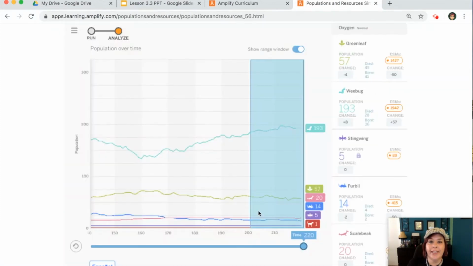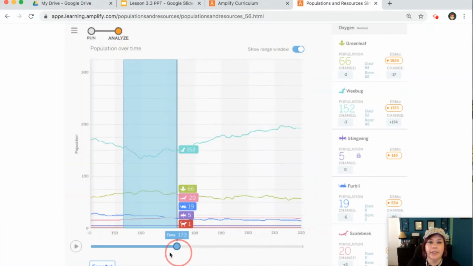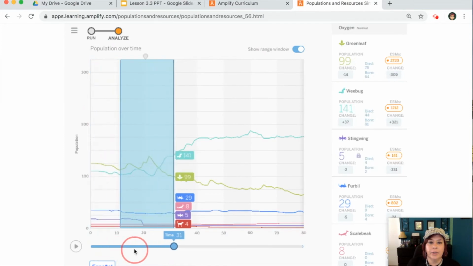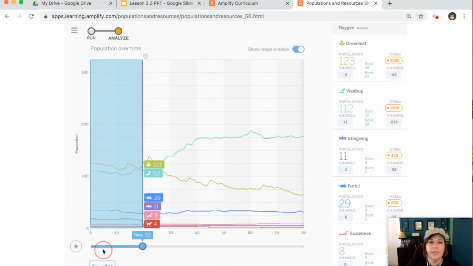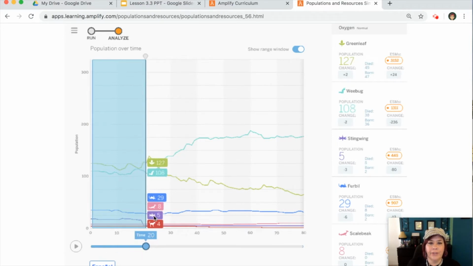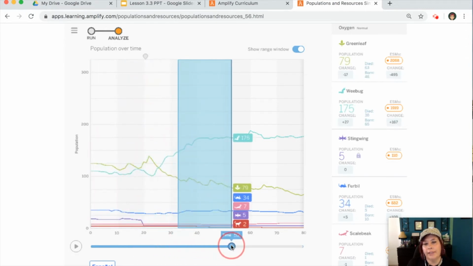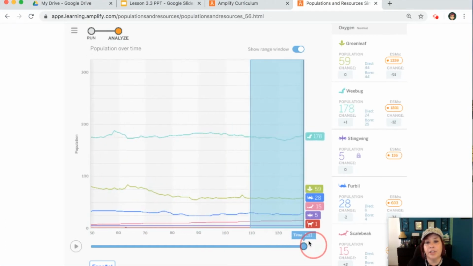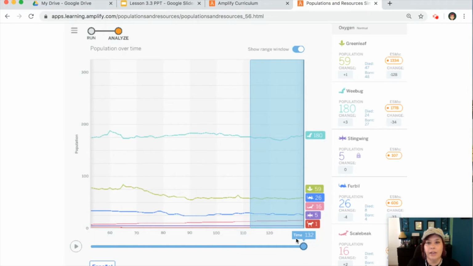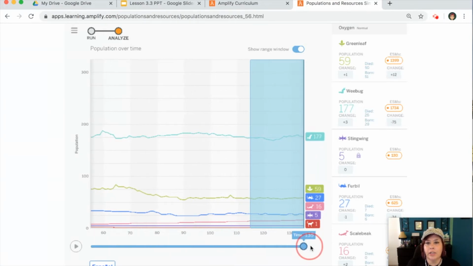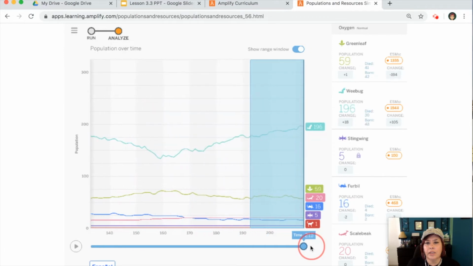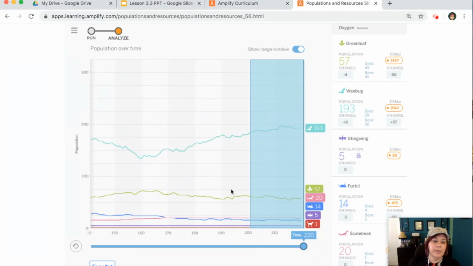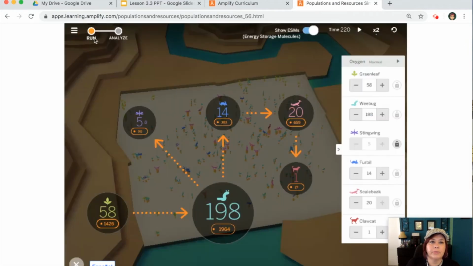So if we look at our analyze screen, let's go here to our 20 units of time. Here we go. This is where we decreased our stingwings all the way down to 5 here. We had 127 green leaves. Then if we look over time, that green line, that population is decreasing. Now as that population decreases, as the green leaves decrease, the wee bugs actually increased. There you go. Okay, let's go ahead and see what happens when we increase our furbills, just for fun.